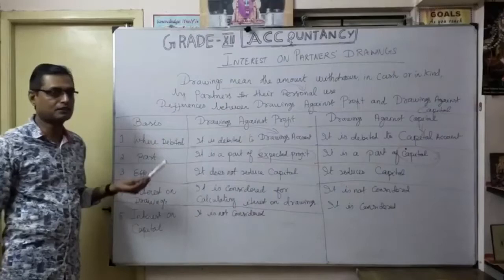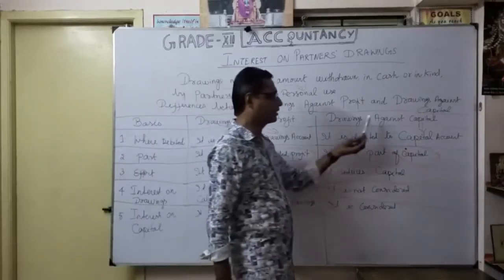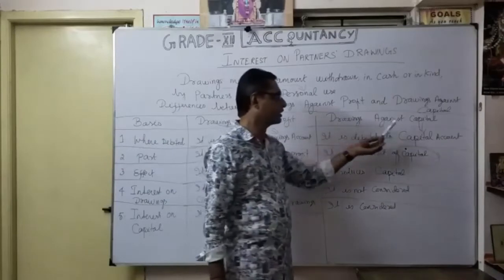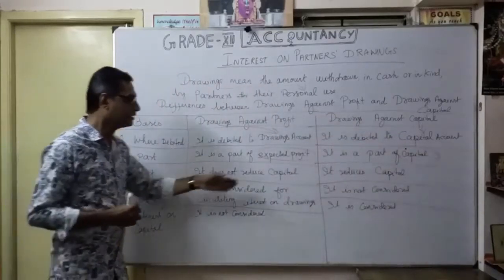Whenever interest on drawings, we want to consider drawings against profit. But drawings against capital is not considered. That's the difference here. Here, whatever you have to consider is considered, but here it is not considered. Again, for the interest on drawings calculation, whenever profit, we consider it, but drawings against capital is not considered. Okay, understood.